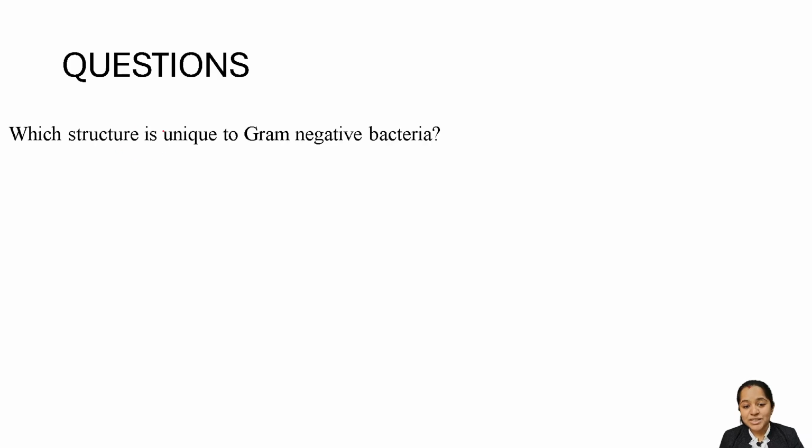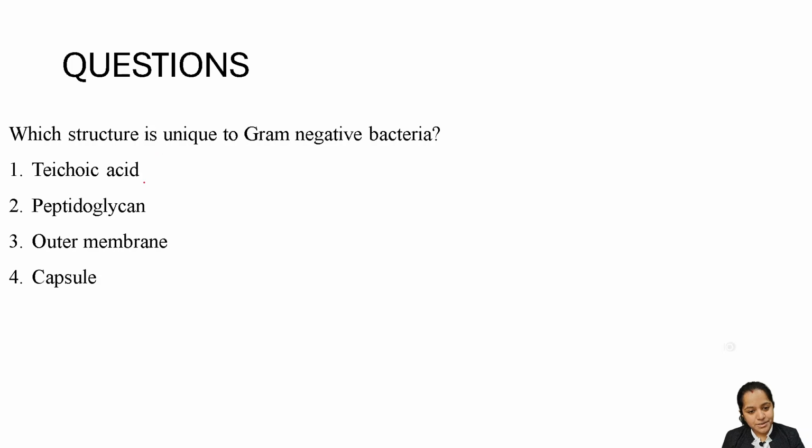First question is, which structure is unique to your gram negative bacteria? Teichoic acid? No. This is exclusively present in your gram positive bacteria. Just now we saw peptidoglycan. It is present in both. In gram positive it is thicker, in gram negative it's very thin. Outer membrane. This is the correct answer. Capsule is present again in both. Outer membrane is the correct answer.